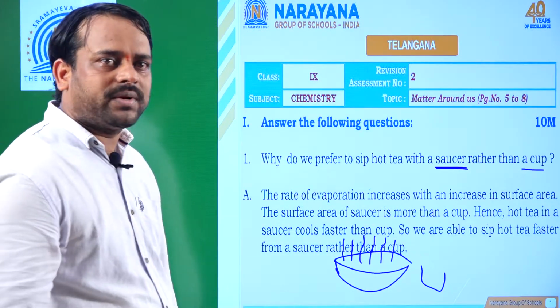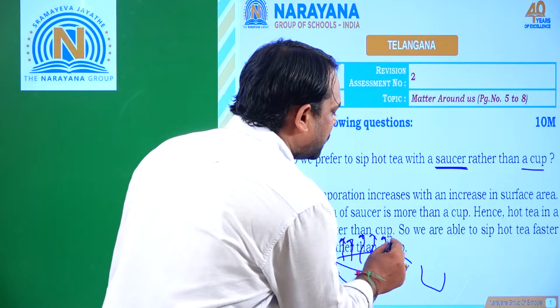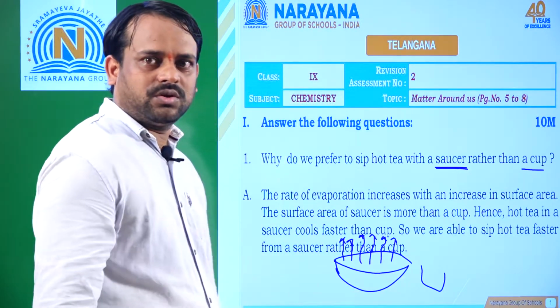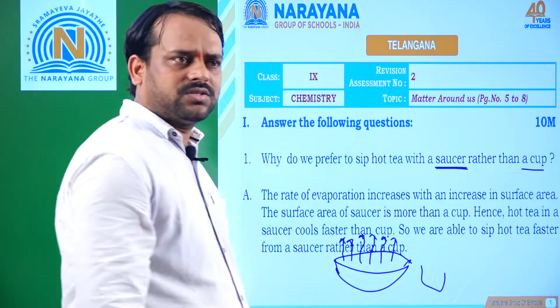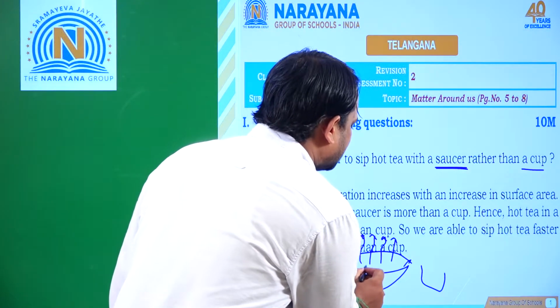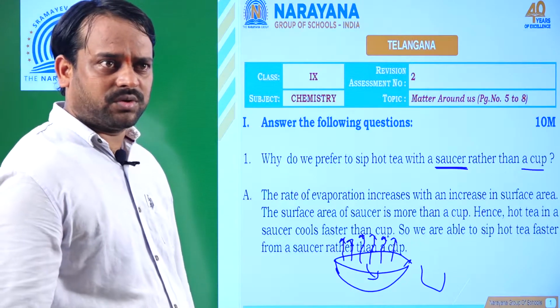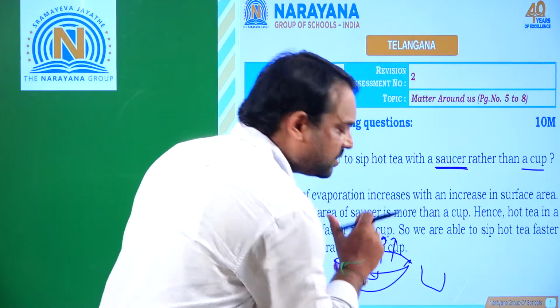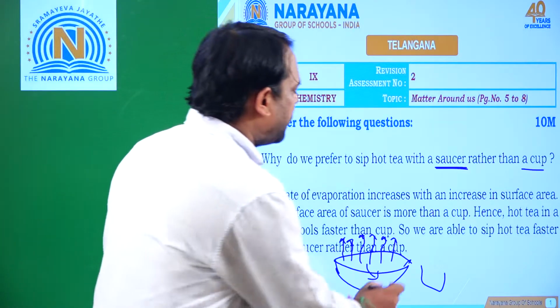When the rate of evaporation is more, the liquid will cool easily. So the tea or coffee in the saucer, its temperature decreases easily because the evaporation is more. Why is evaporation more in the saucer? Because the surface area of the saucer is more when compared to a cup.